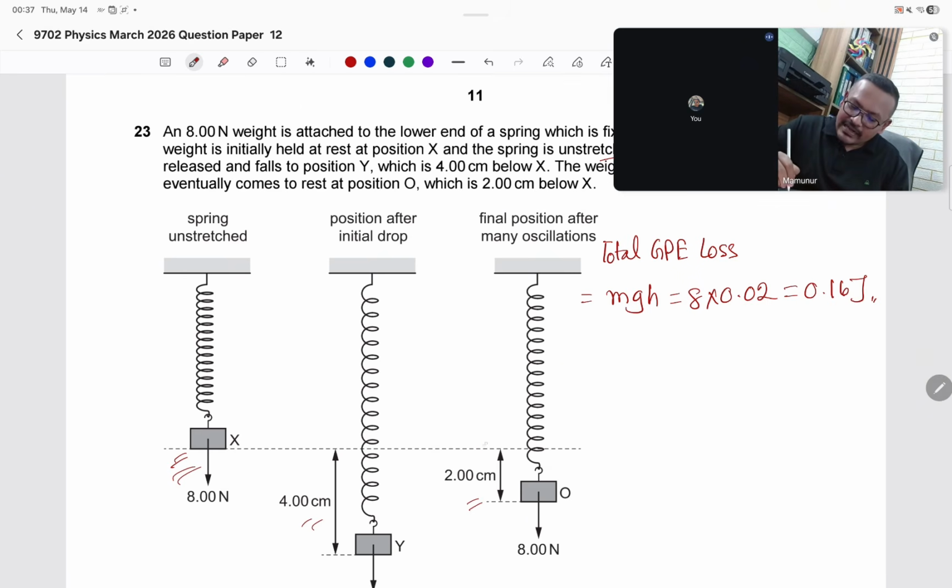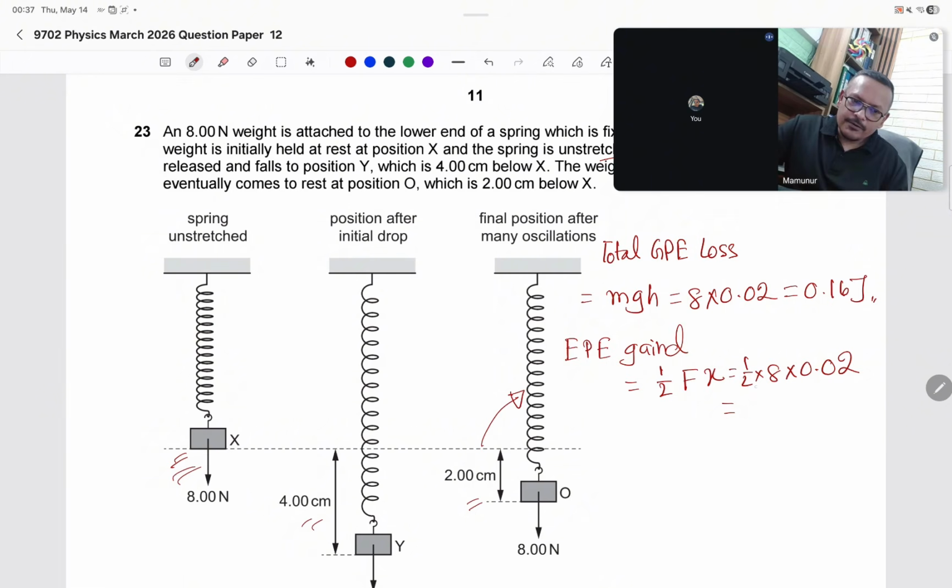But here some energy is gained by the spring. That is the elastic potential energy. Elastic potential energy gained by the spring equals W equals half Fx. So half into F, which is 8, into extension 0.02, equals 0.08 joule.